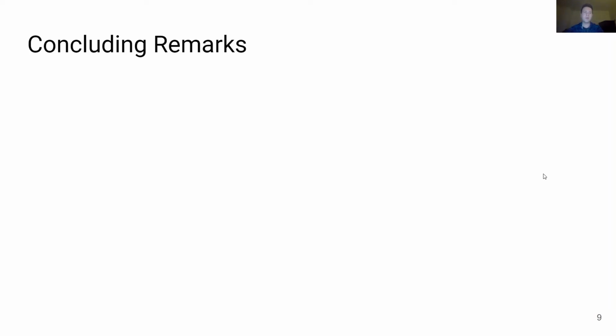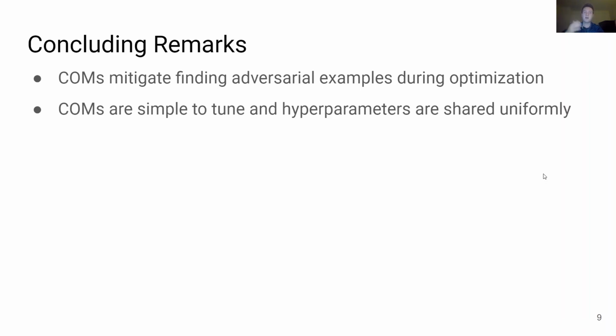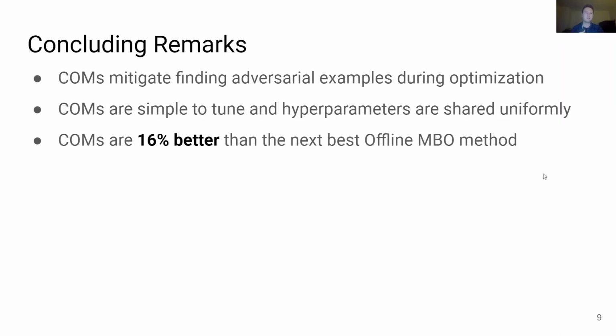In conclusion, we propose conservative objective models for offline model-based optimization, which mitigate finding adversarial examples during the optimization of designs. COMs are simple to tune and only require training a single predictive model and share hyperparameters uniformly across all discrete and continuous tasks, respectively. All the while, COMs find solutions that perform 16% better than the next best offline model-based optimization method that we tested. The success of COMs suggests a few promising directions for future work.